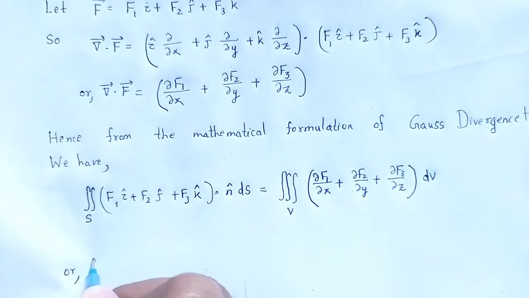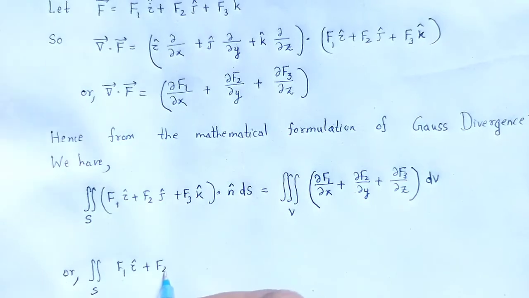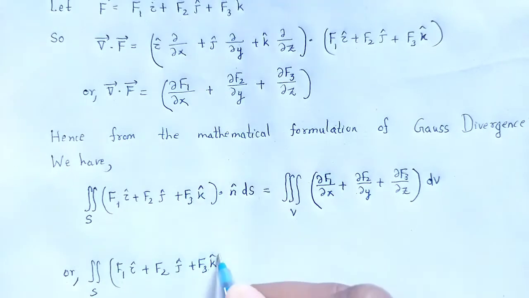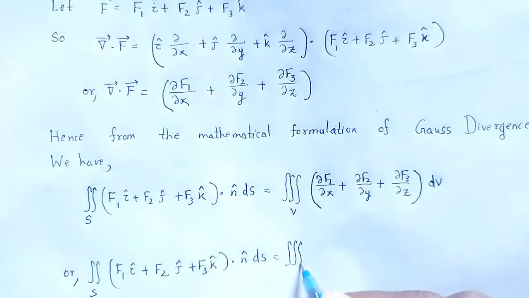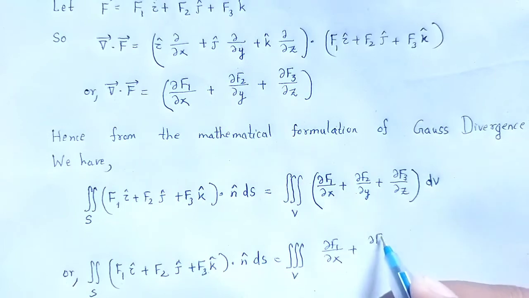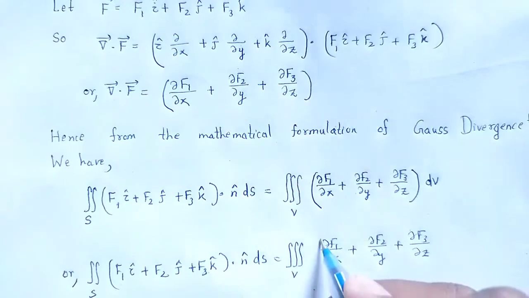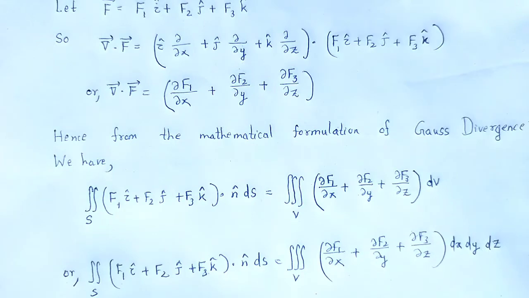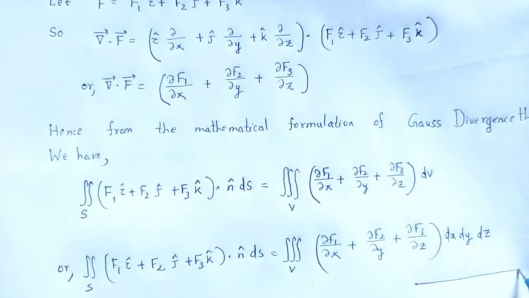Therefore the surface integral over S of f1 i cap plus f2 j cap plus f3 k cap dot n cap ds is equal to the volume integral of del f1 by del x plus del f2 by del y plus del f3 by del z dx dy dz. That is equation number 1.